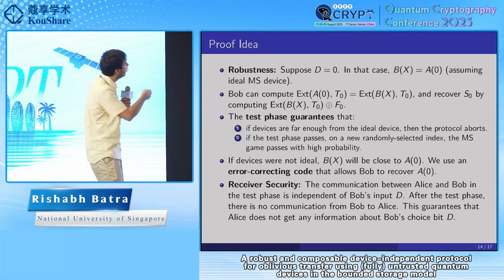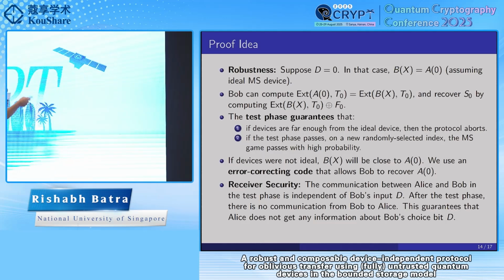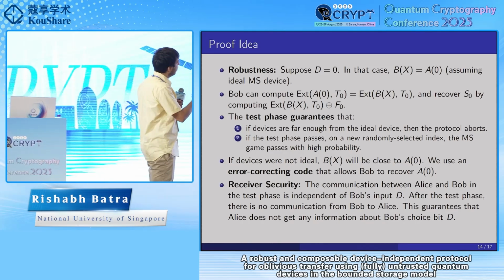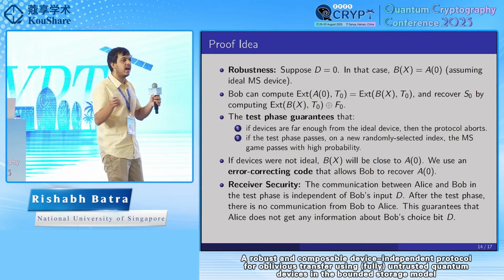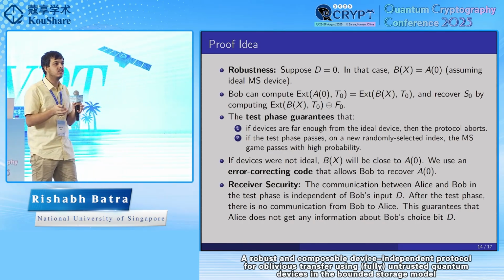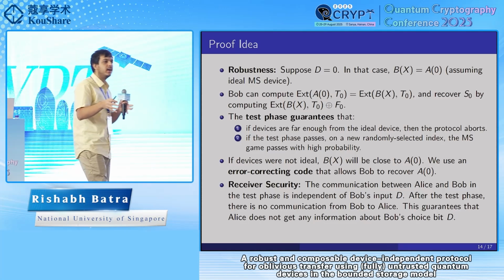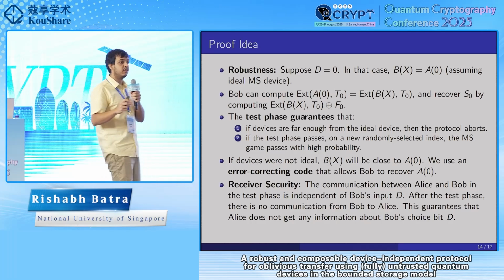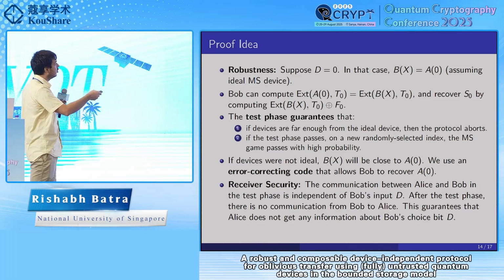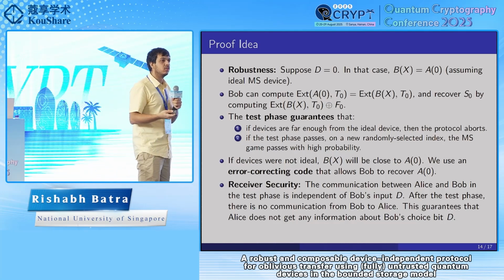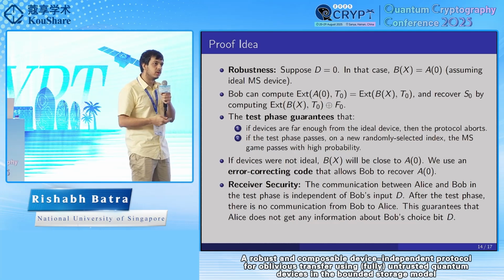Yeah, that is something along what I said about robustness. Our protocol actually does not require ideal magic square devices. Robustness guarantees that if Alice and Bob are honest, but the devices may not be completely ideal, but close to ideal, with some noise in the devices, then even then, using this error correcting code and the testing phase, we can show that the protocol works even in that case. That is what robustness of the protocol guarantees.